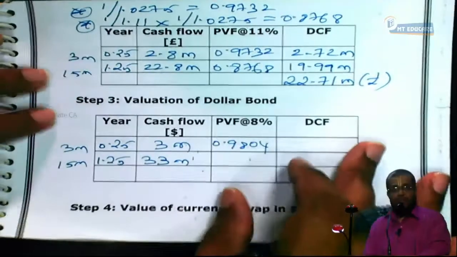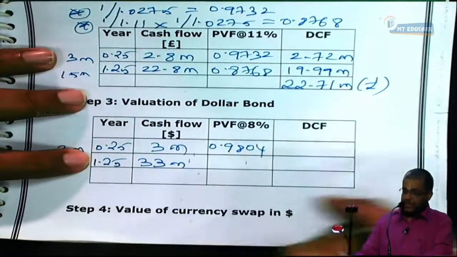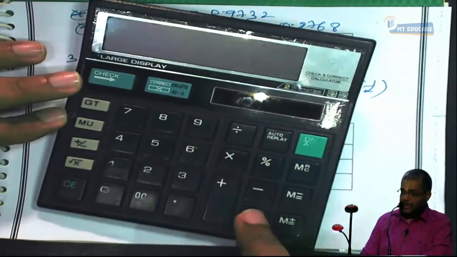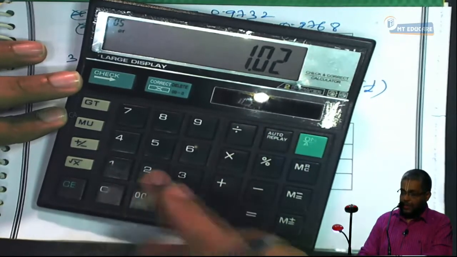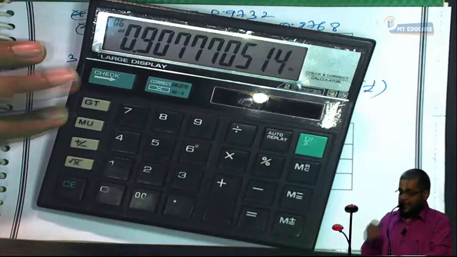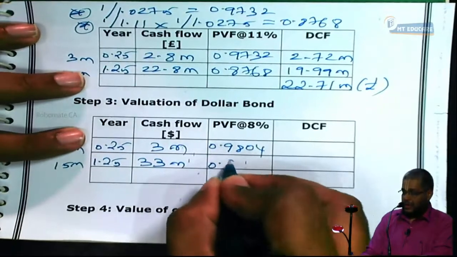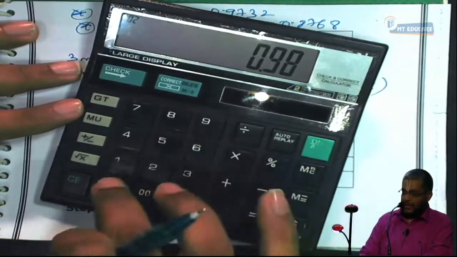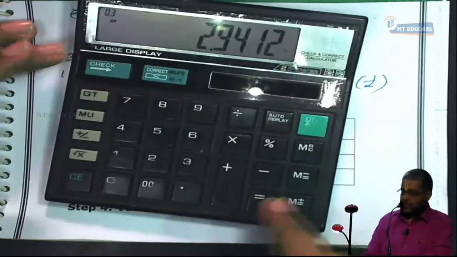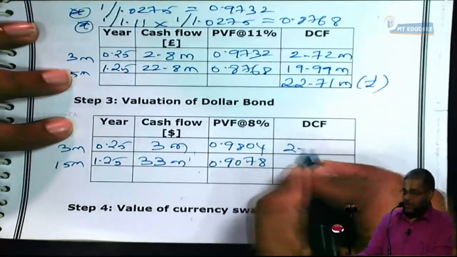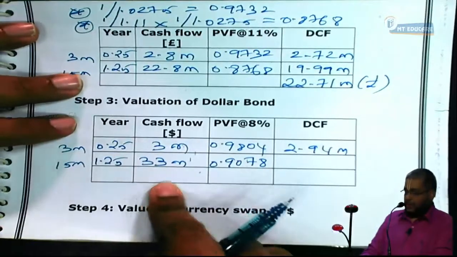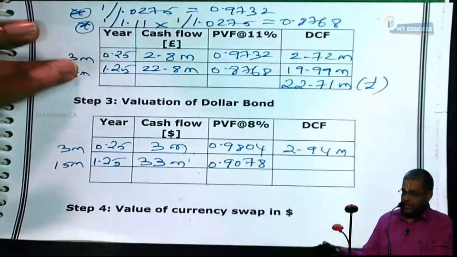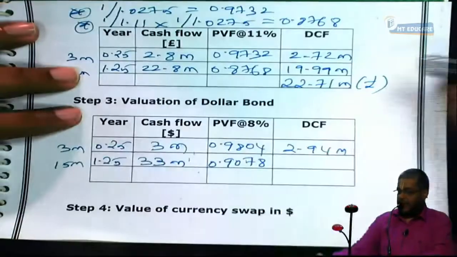You should be writing along with me, 0.9804. This you first discount at 8% and then at 2%. 1 divided by 1.08 divided by 1.02 is equal to how much? 0.9078. 3 million into 0.9804. What is the number please? It is 2.94 million. 33 million into 0.9078. What is the number please? It is 29.95.